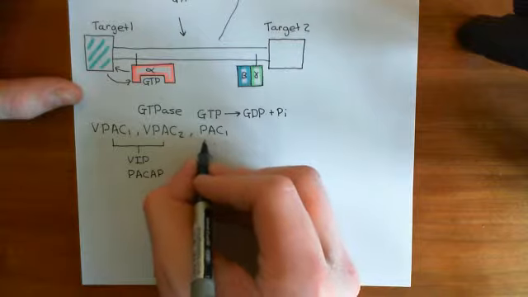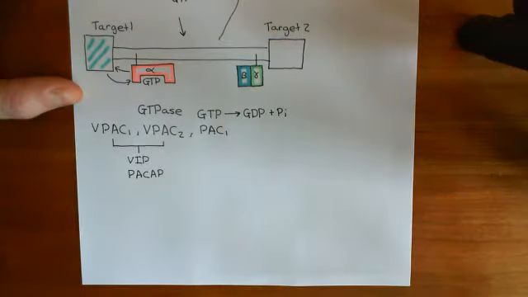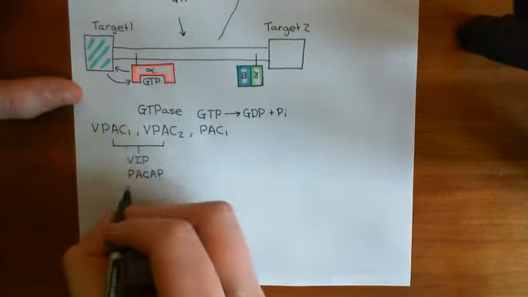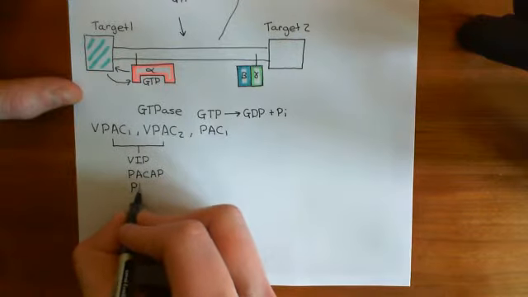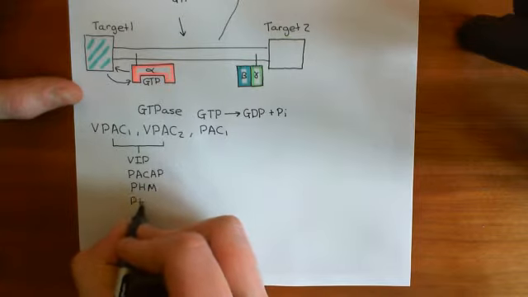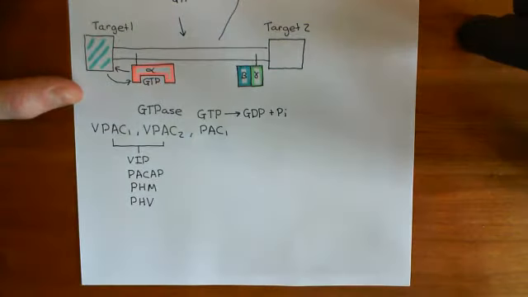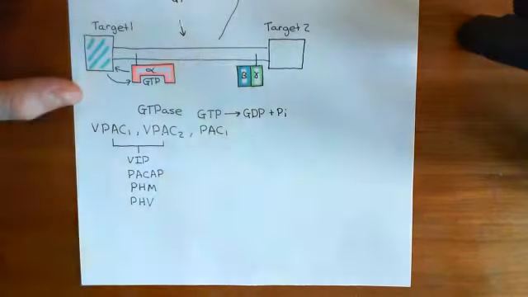It's just 100 times smaller than the affinity for PACAP. And remember also that these two are receptors for the two related peptides to VIP, which are peptide histidine methionine and peptide histidine valine, PHM and PHV, whereas those aren't ligands for PAC1.